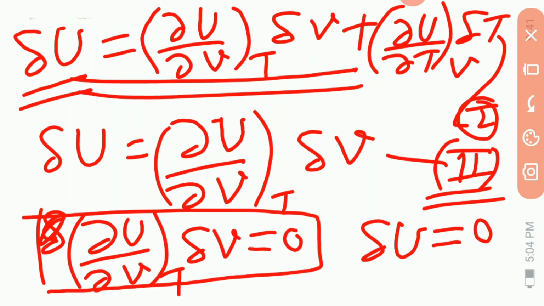This will be 0. Suppose this is third. Now since dou U by dou V at T delta V is equal to 0, and since this delta V is not equal to 0,